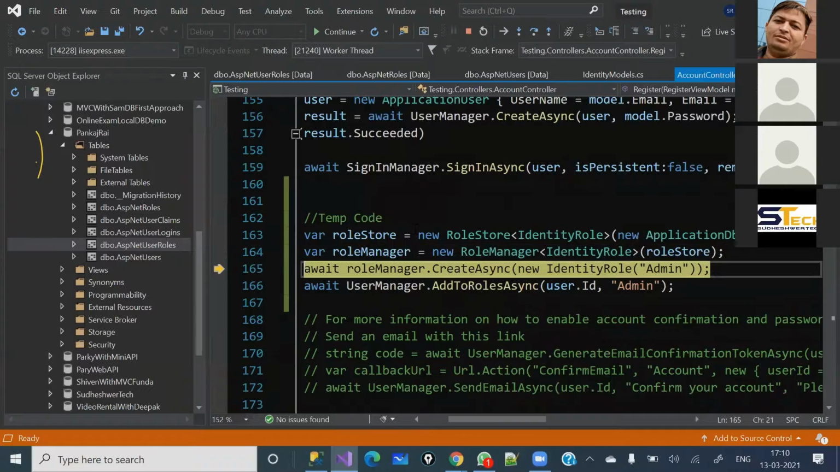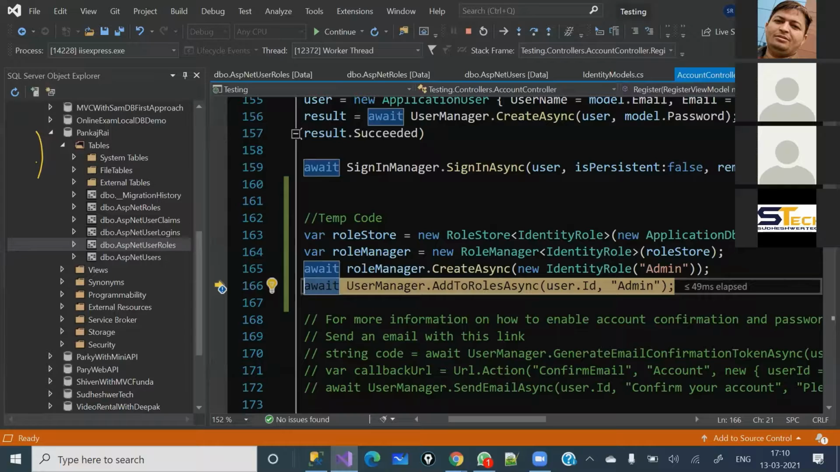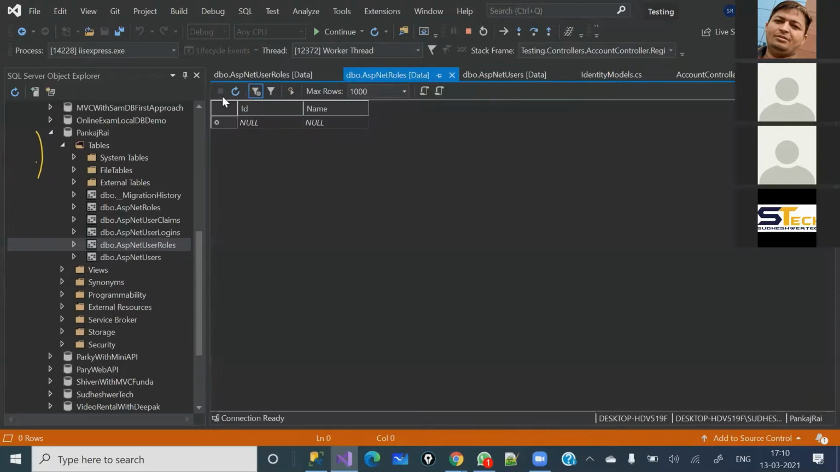So the role store has created the role, right? If you come here and refresh this one, see, the role has been created. The admin role which I created has been created here. Still we don't have any data here. Once I refresh it, see, nothing is here.